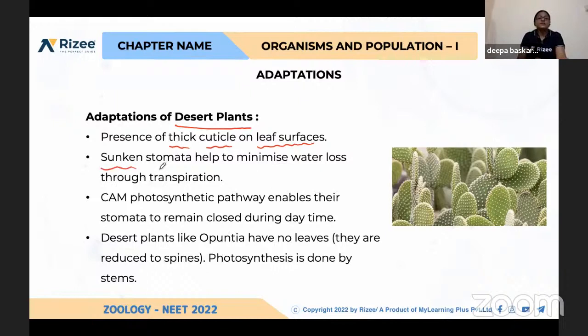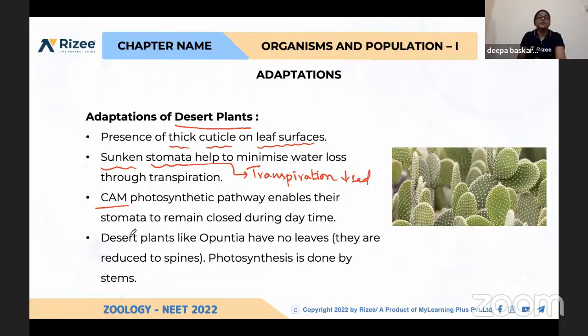They also have sunken stomata. Stomata are the holes responsible for transpiration, so due to the small, sunken stomata, transpiration levels decrease. Because of that, loss of water will be minimized.